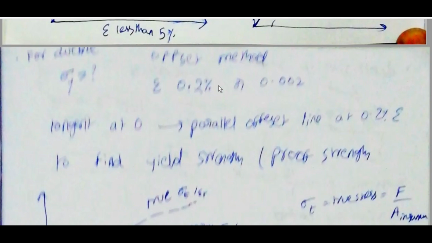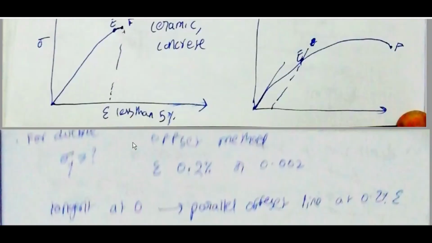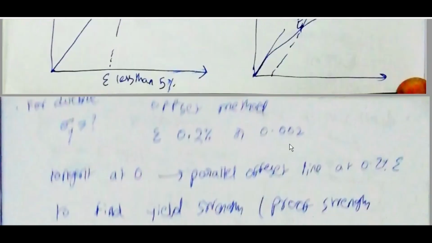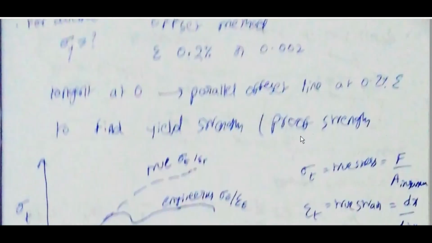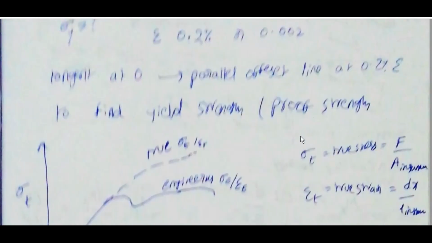For ductile materials, sigma y is found by the offset method. In the offset method, epsilon of 0.2%, or 0.002, is considered. Draw the tangent at O, then a parallel line offset at 0.2% epsilon, to find the yield strength, the proof strength.